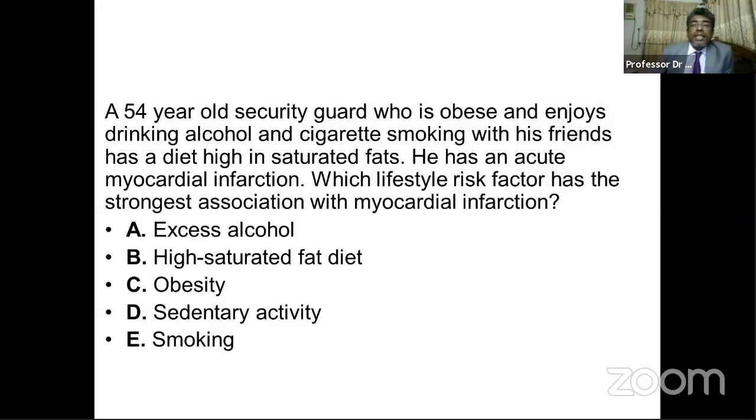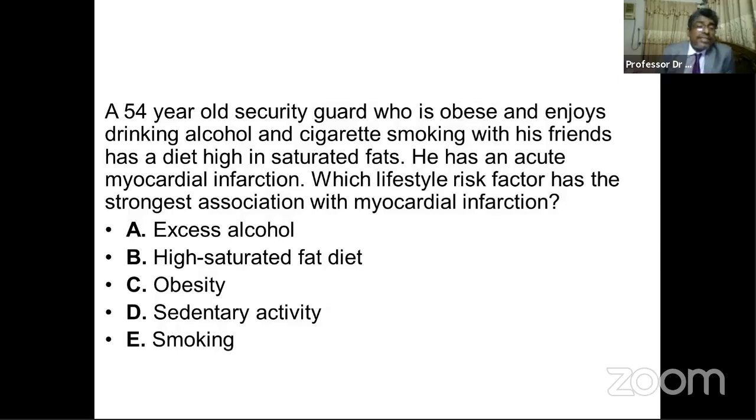So now we move to another question. A 54-year-old security guard who is obese and enjoys drinking alcohol and cigarette smoking with his friends has a diet high in saturated fats. He has an acute myocardial infarction. Which lifestyle risk factor has the strongest association with myocardial infarction? He drinks alcohol, smokes cigarettes, and has a diet high in saturated fats.